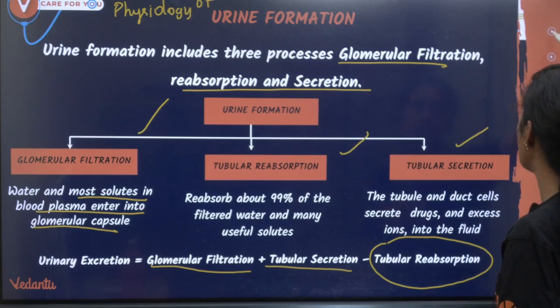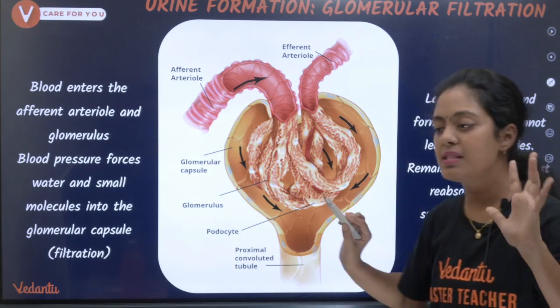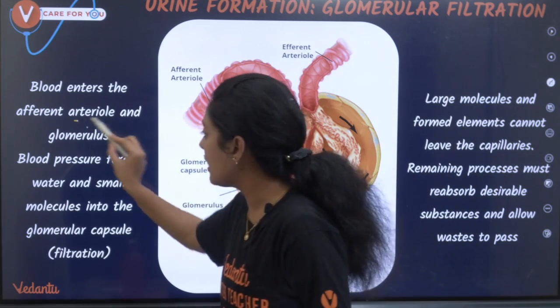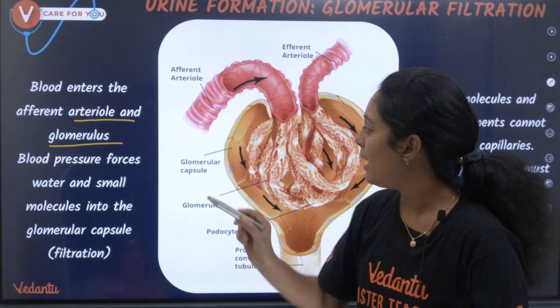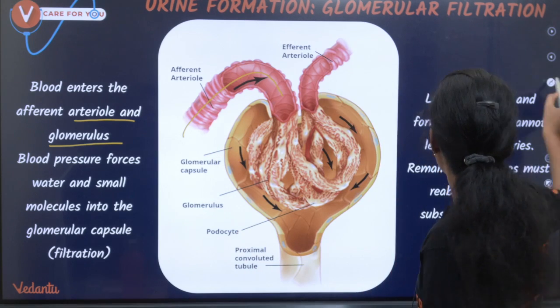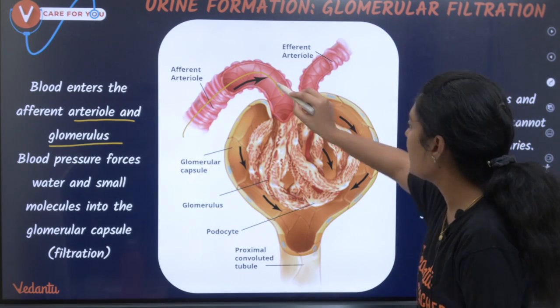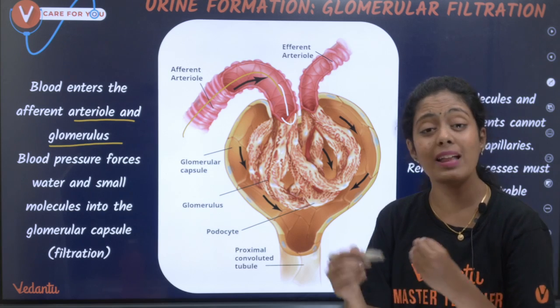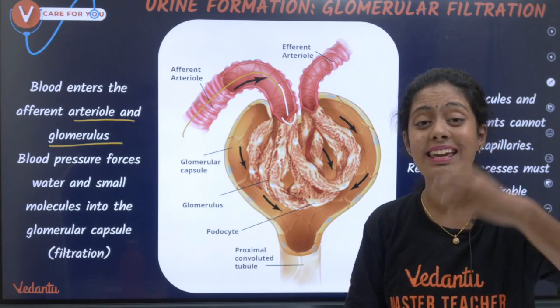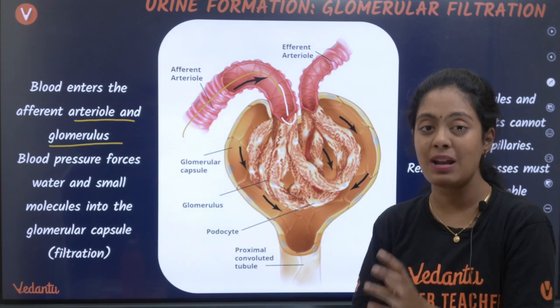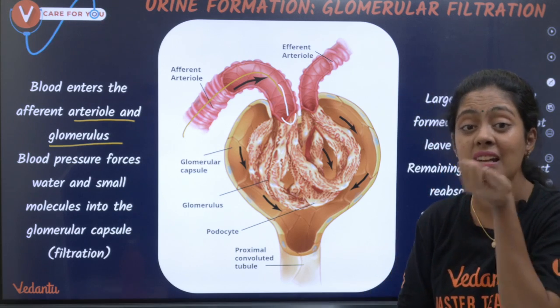Physiology of urine formation. Let's get into it. First, blood enters the afferent arteriole and glomerulus. They are entering like this. When they enter, they will have a very high pressure. So in this high pressure, the blood gets filtered.